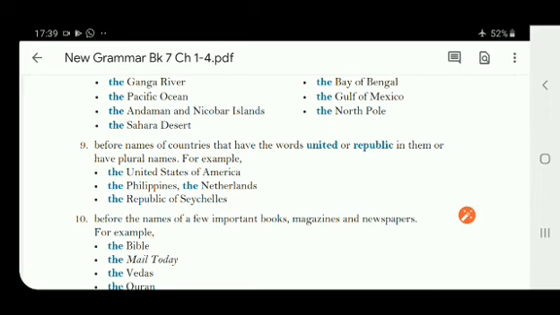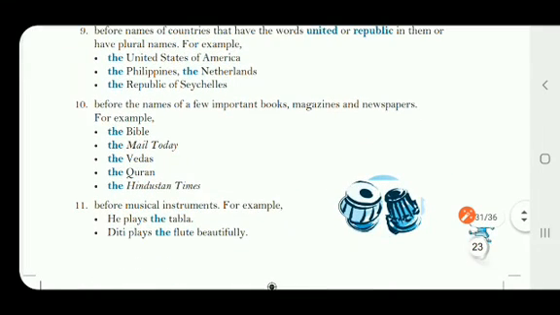Now we come to the next point. Point number 10. Before the names of a few important books, magazines and newspapers. For example, like the Bible, the Quran, the Gita, Mahabharata. Whenever we are talking about the important books, we are putting the before them. The Mail Today, the Vedas, the Quran. So whenever we are talking about the important books, magazines and newspapers, we are putting definite articles before them.